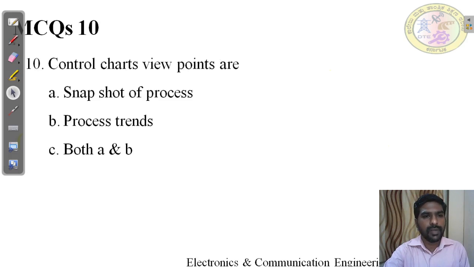Question number 10. Control chart viewpoints are dash. A. Snapshot of the process, B. Process trend, C. Both A and B. Pause the video and try to find the answer for this question. The right answer for this question is both A and B.